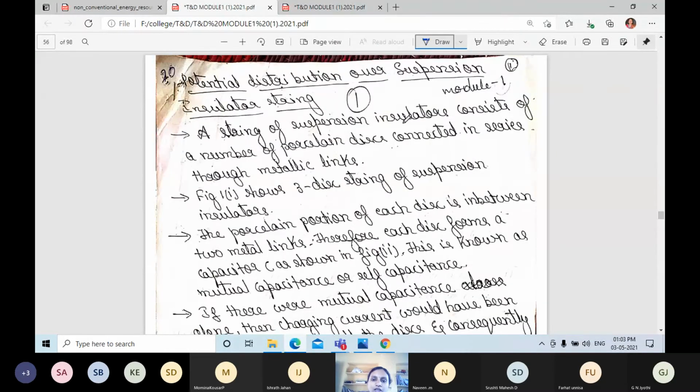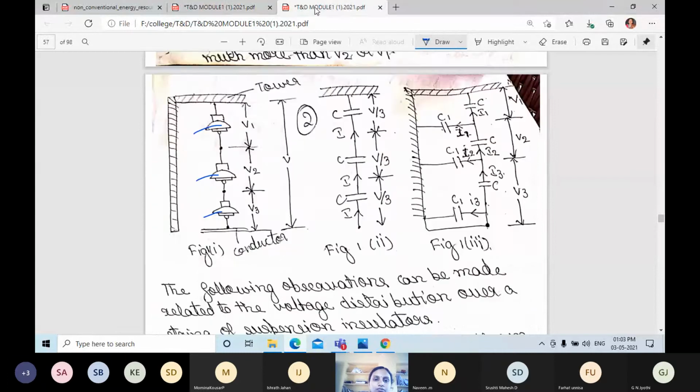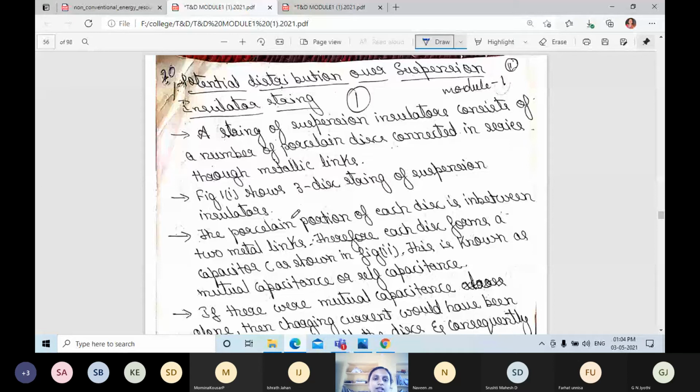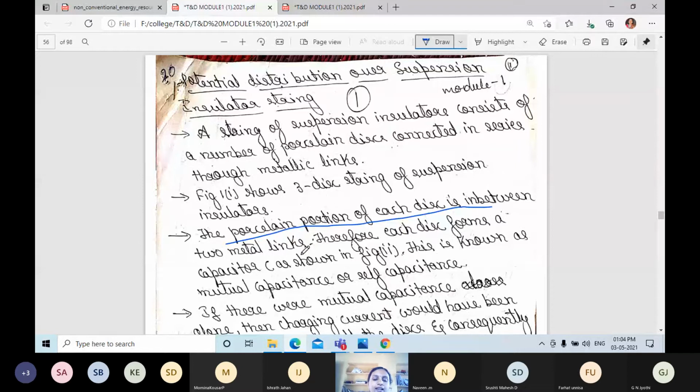A string of a suspension insulator consists of a number of porcelain discs connected in series through metallic links. You can observe that they are connected in series through metallic links. This is a metallic link, this small dot, that is a metallic link. The porcelain portion of each disc is in between two metallic links.